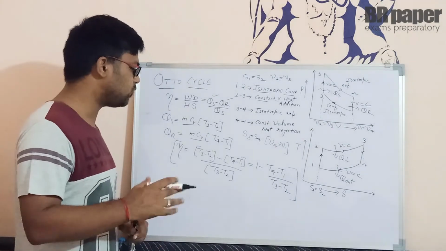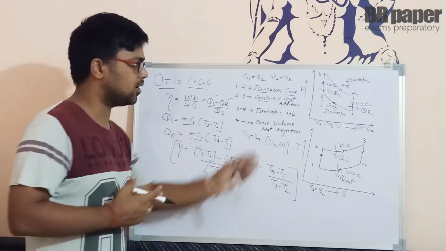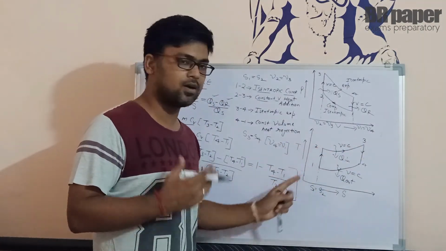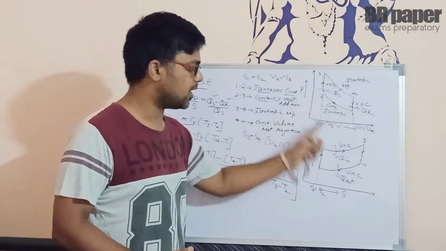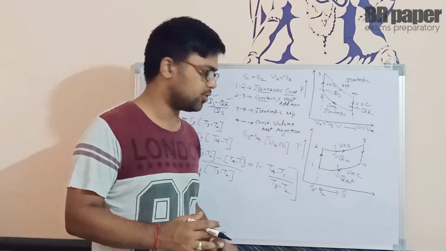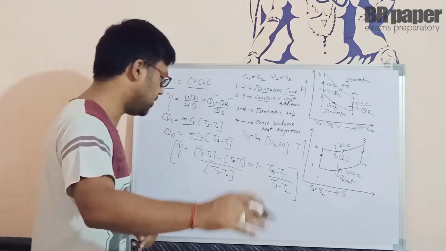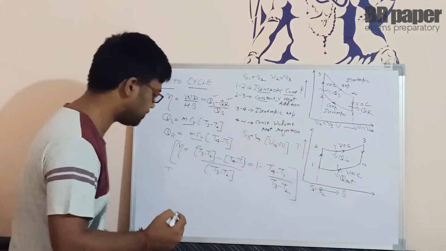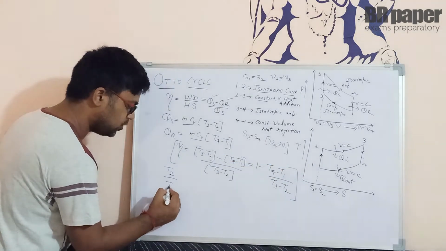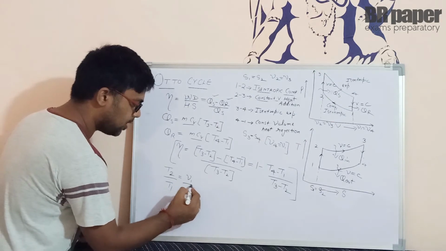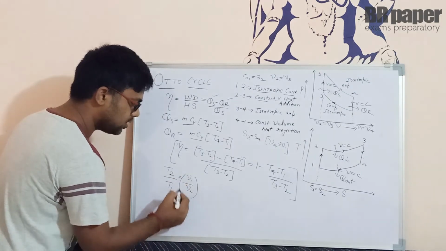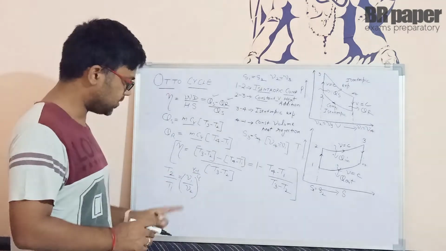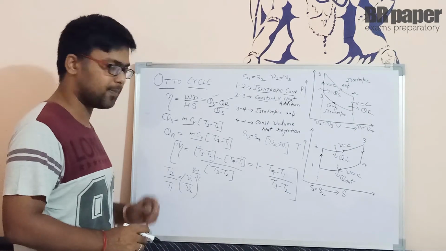Clear? So for that, we need to find the value of processes 2 to 3, 1 to 2 and 3 to 4. 1 to 2 is isentropic compression and 3 to 4 is isentropic expansion. So for this, if we have to apply the formula, the relation will be like this: from 1 to 2, T2 upon T1 will be equal to V1 upon V2 raised to power gamma minus 1 upon gamma. Clear? Now this V1 upon V2 basically represents the compression ratio.